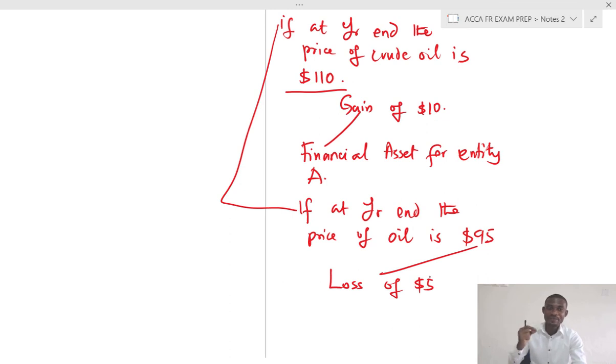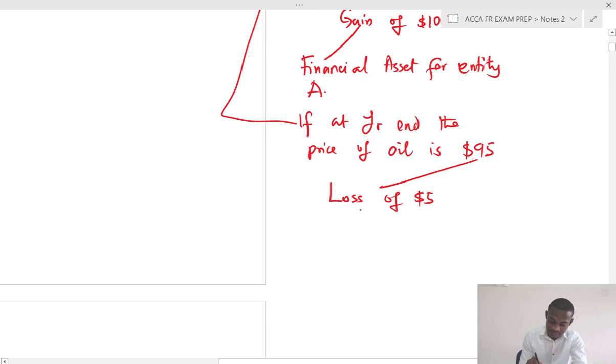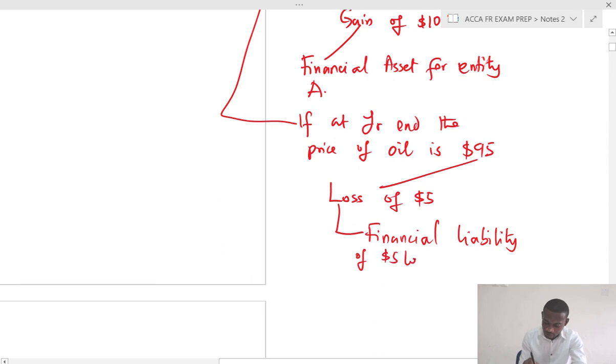And that agreement represents a present obligation, and entity A must settle this contract. So therefore, by that year end, entity A will have a financial liability of the loss of 5 to recognize. So the loss of 5 times the number of barrels to be purchased will represent the financial liability to be recognized. Again, this is a derivative.